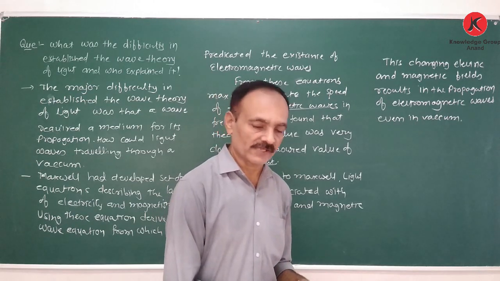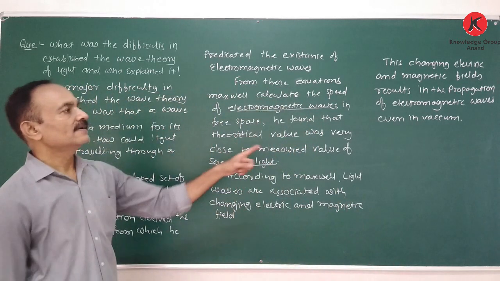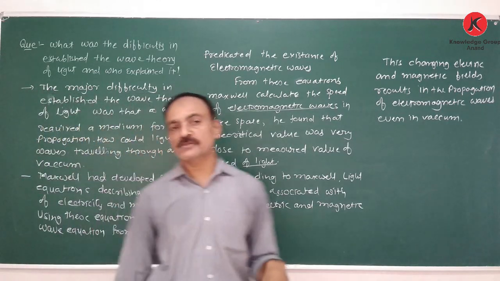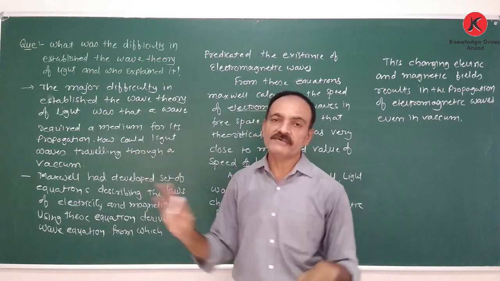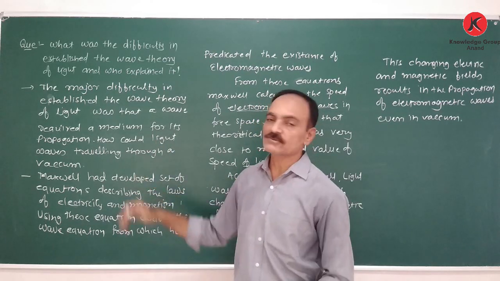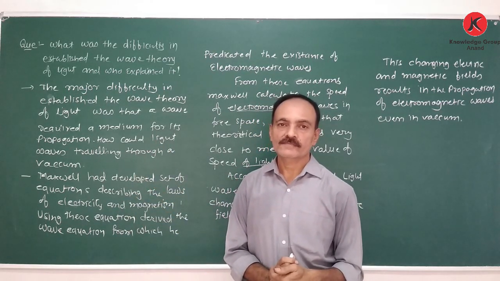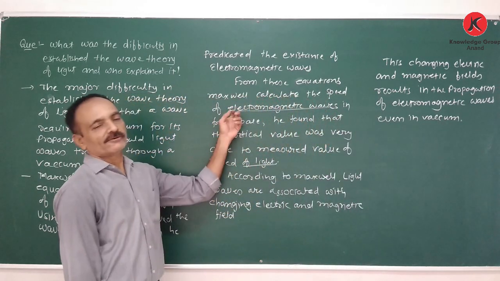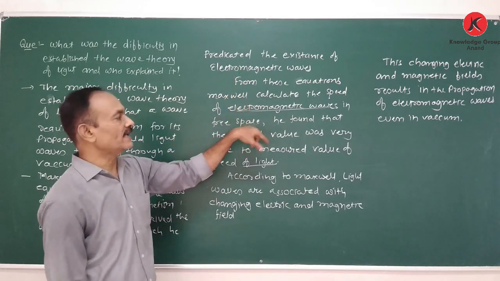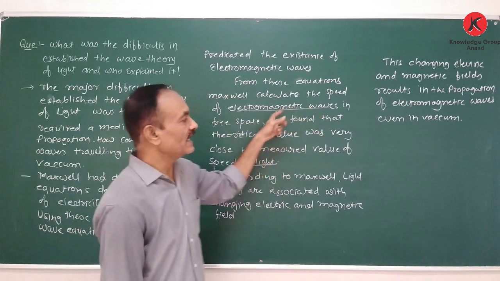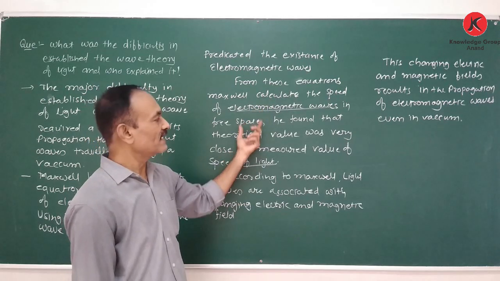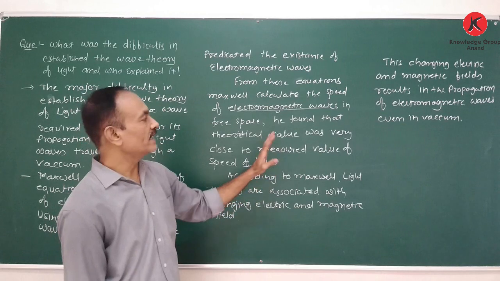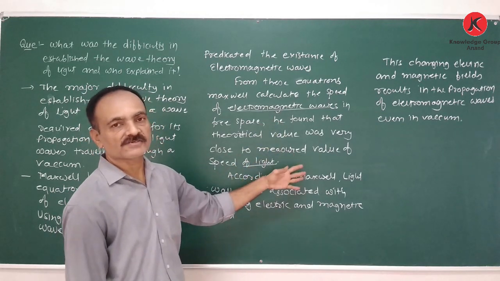So there is the answer to why light also propagates through a vacuum. We know that a wave requires a medium, but light also travels through a vacuum. Because Maxwell proved that light waves are electromagnetic waves, and he also calculated the speed of electromagnetic waves, which is very close to the speed of light in vacuum. So he proved that electromagnetic waves are light waves.